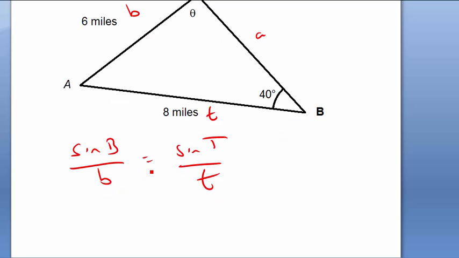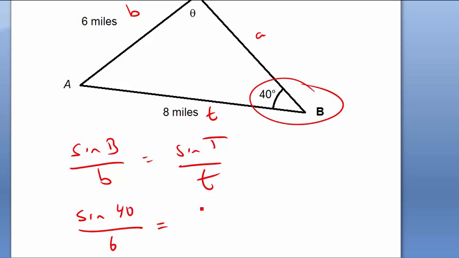And then we substitute everything we can. So it's easy to see from the diagram: sine 40 degrees over little b, which is 6. And we'll leave the units out as long as they stay the same. These are both in miles. Sine big T is, we don't know, divided by little t, which is 8. And again, we want theta on its own.